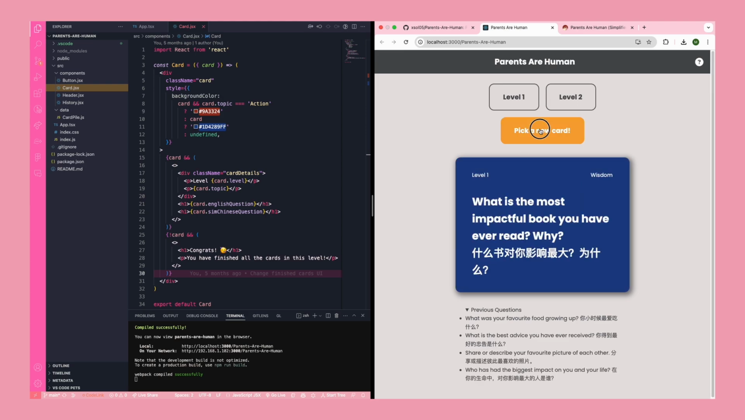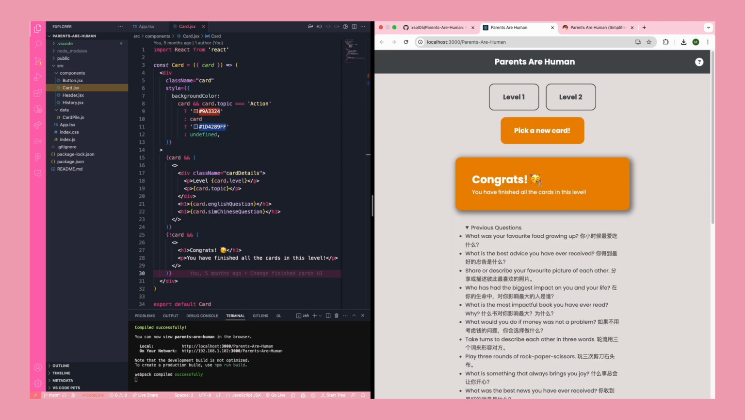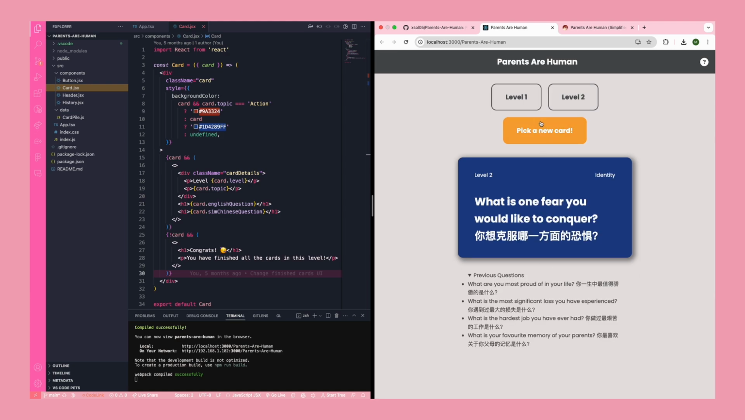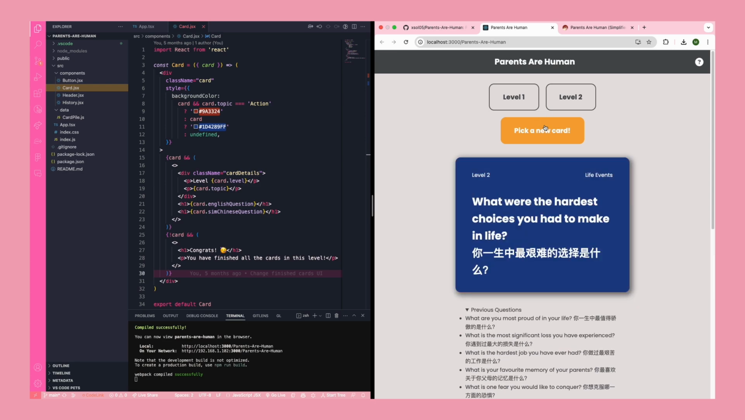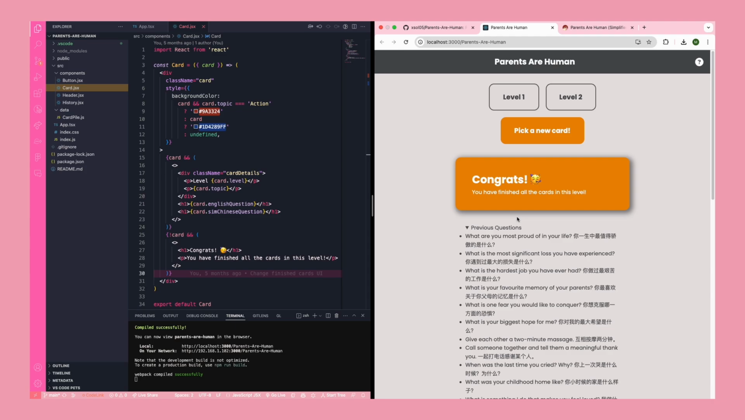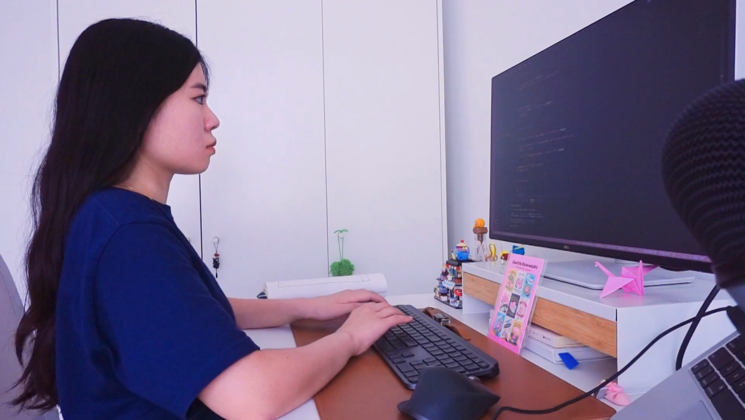So we're just going to keep picking a new card, and once I go through all the cards, it's going to tell me congrats, you have finished all the cards in this level. And then when I switch to level 2, it's going to reset the history and we can just cycle through all the questions again. And these cards are randomly generated. And once we're done, it will say congrats again. So yep, pretty straightforward little app that we're going to create.